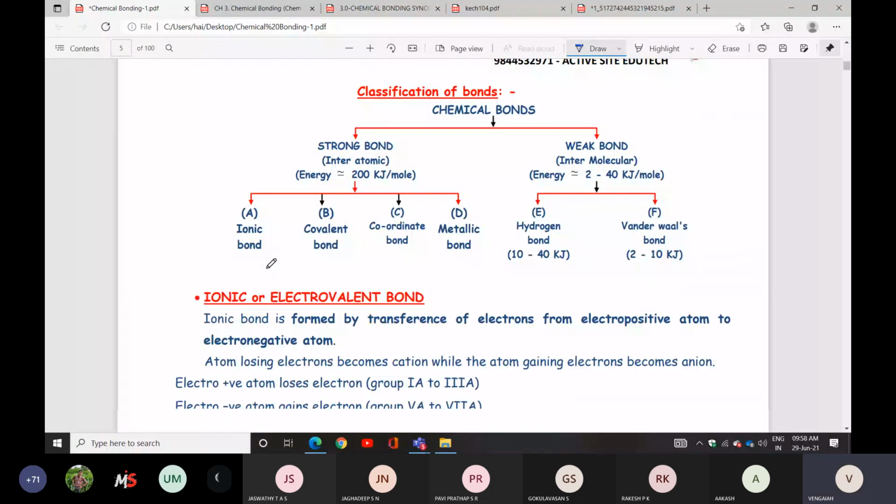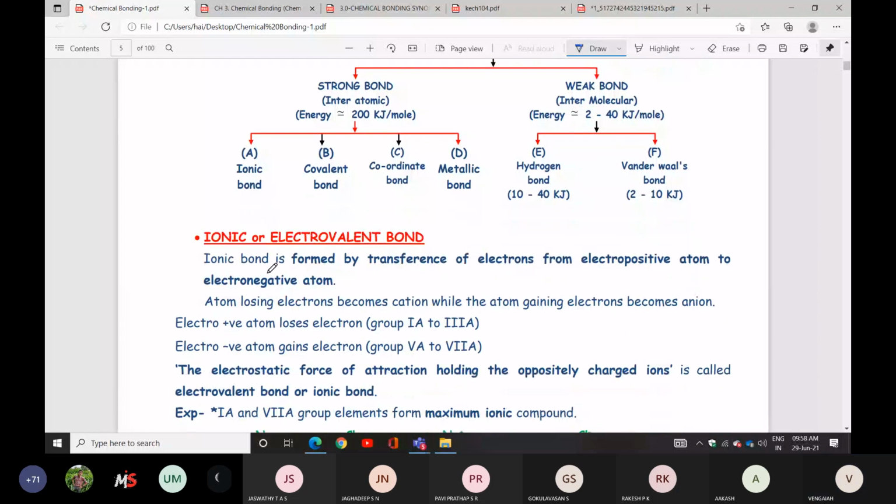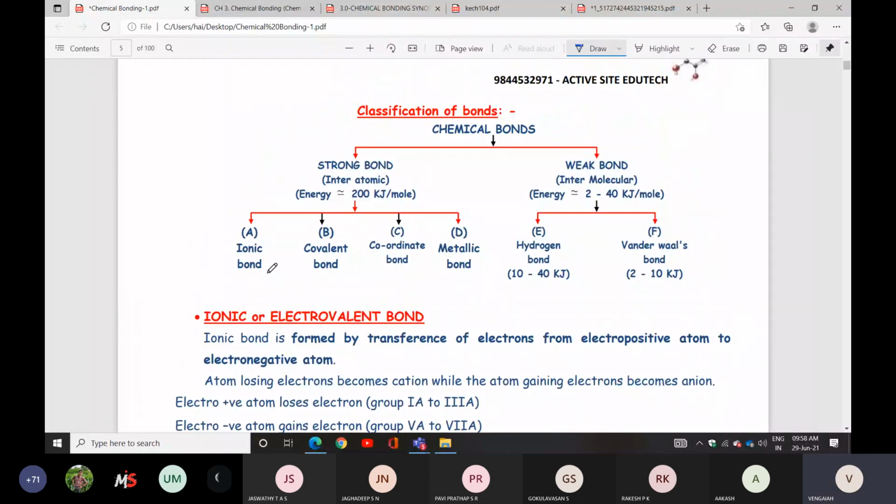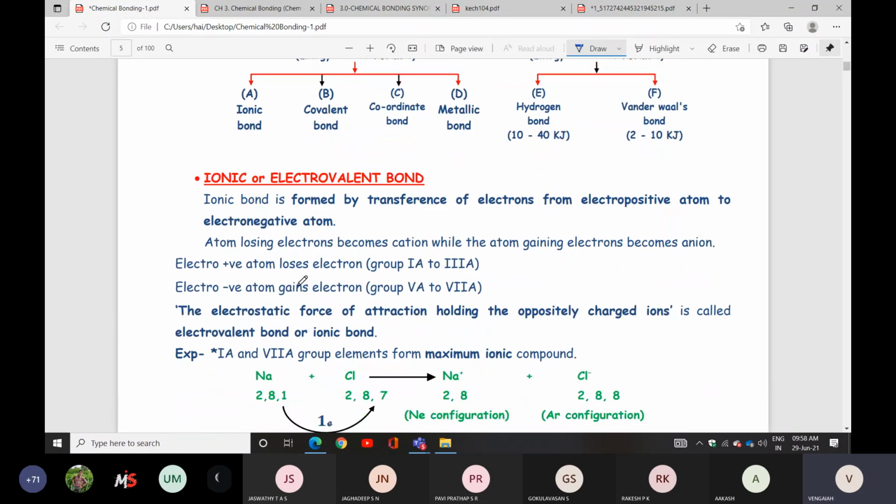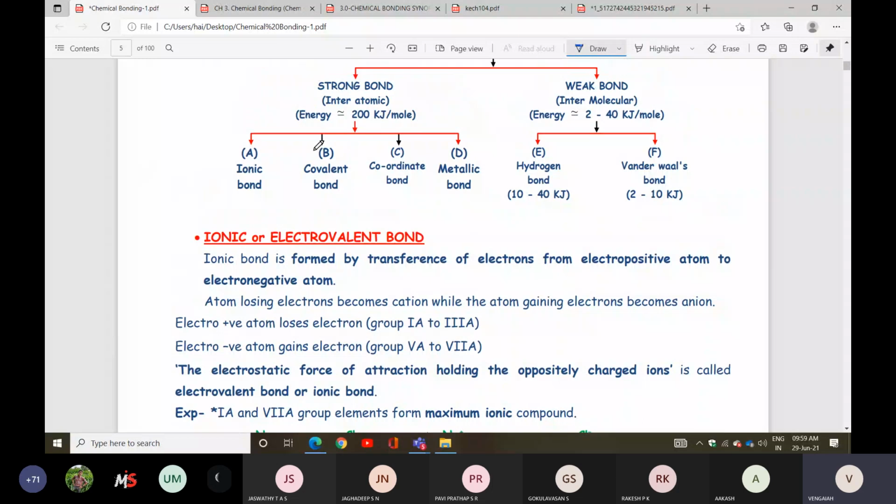Next concept you can listen. So classification of bonds, like strong bonds and weak bonds, we discussed in yesterday's topic. Today we'll discuss ionic or electrovalent bond. Today I will discuss what is the meaning of ionic bond. Ionic bond, one more name is electrovalent bond.